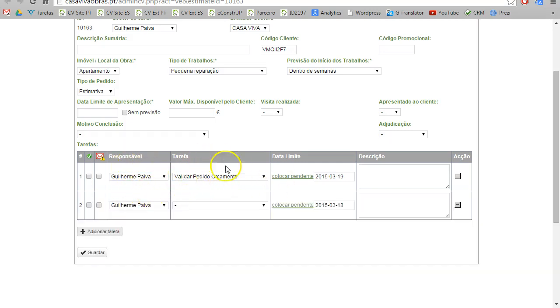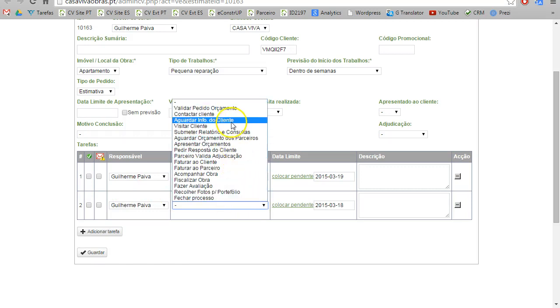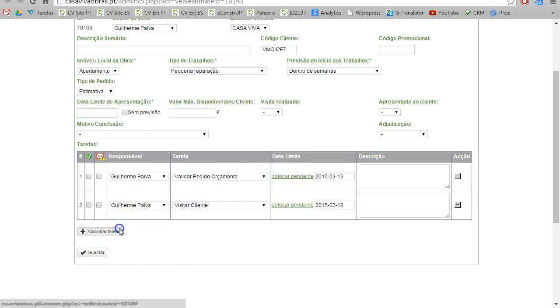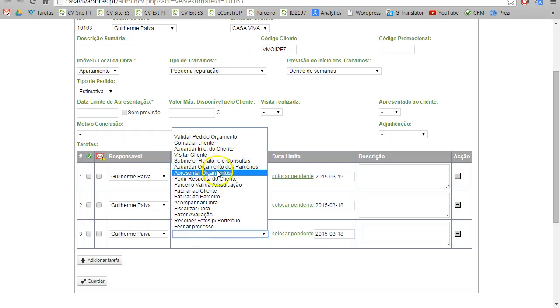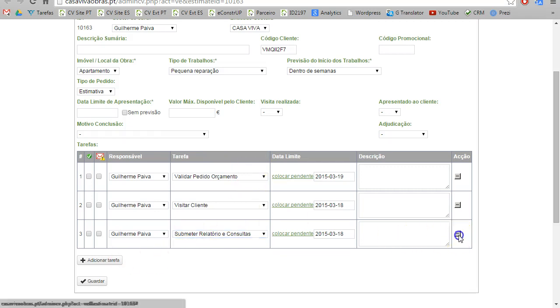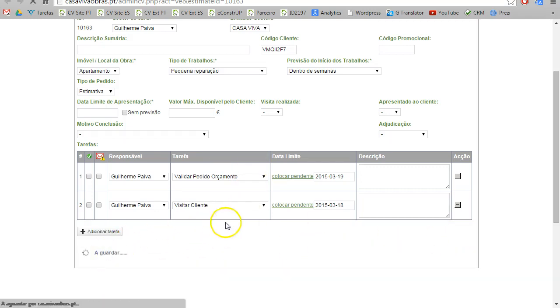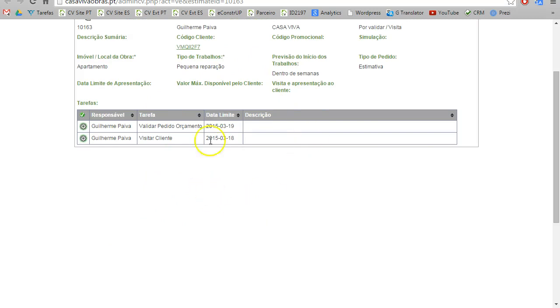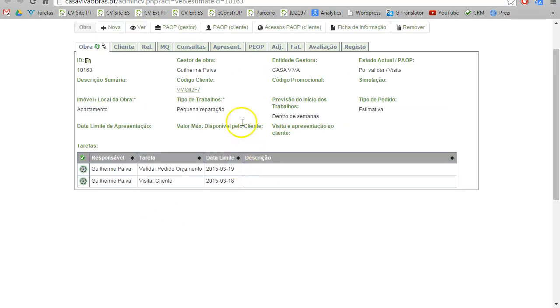It's normal that first I need to validate the client, then I will visit the client, then I will submit a report where I can get the prices from the companies, etc. And to show you how this task control is really important, I will show you another construction that is in the middle.